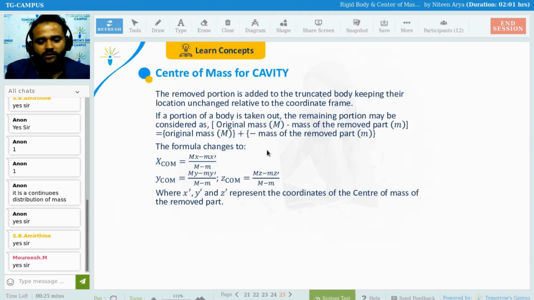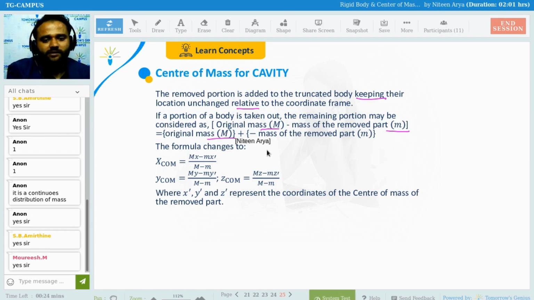Cavity. Okay. So we are going to see this in the next page. The removed portion is added to the truncated body, keeping their location unchanged relative to the coordinate frame. That is the simple theory. If a portion of a body is taken out, the remaining portion may be considered as the original mass minus the mass of the removed part, small m.